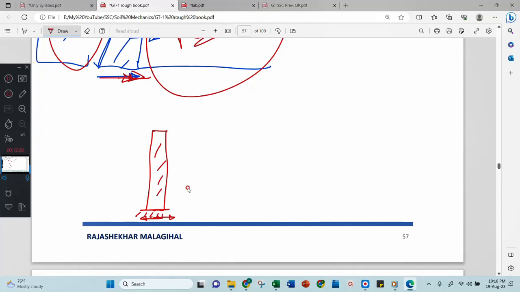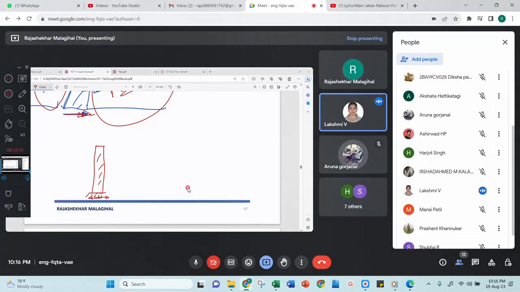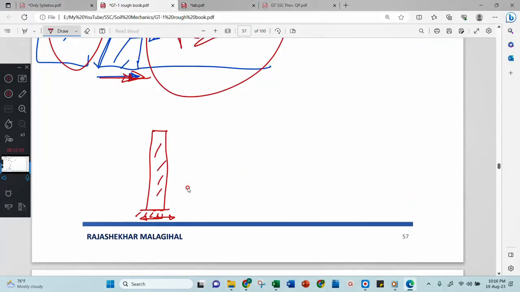Equal, same load on both sides. Load on both sides, but same stress. No, it's not required. No, say, for example, here soil is there and here soil is there. Why do you want a wall in between?